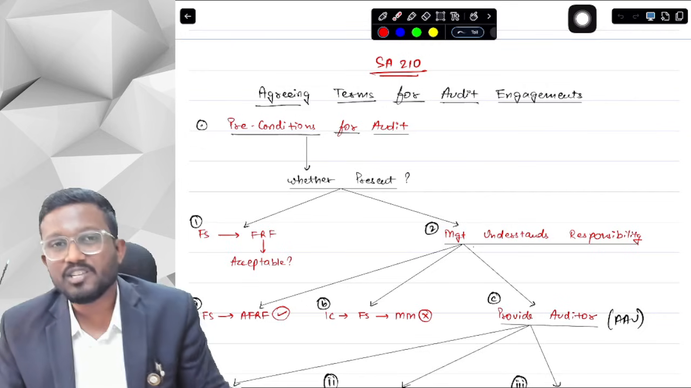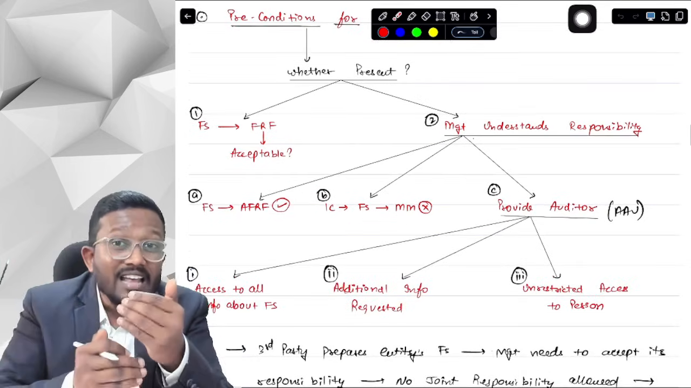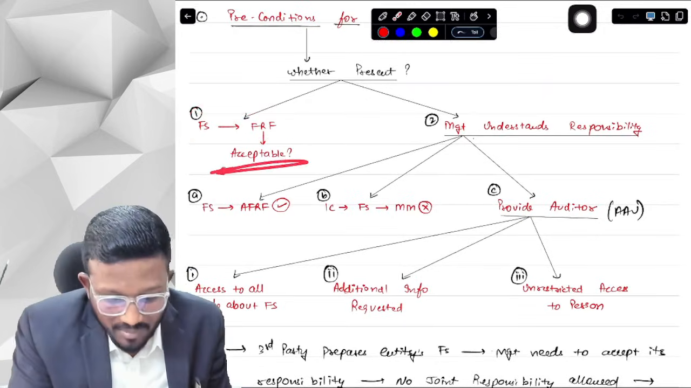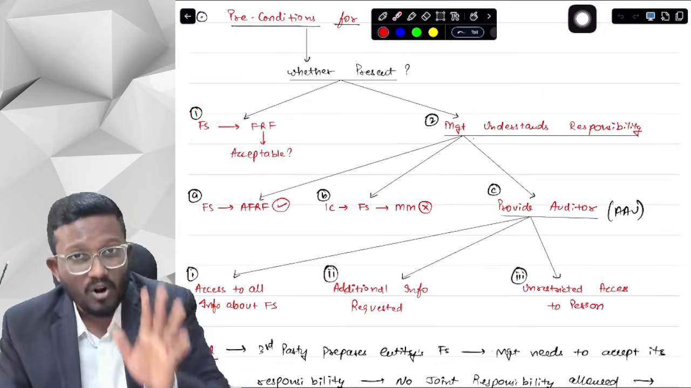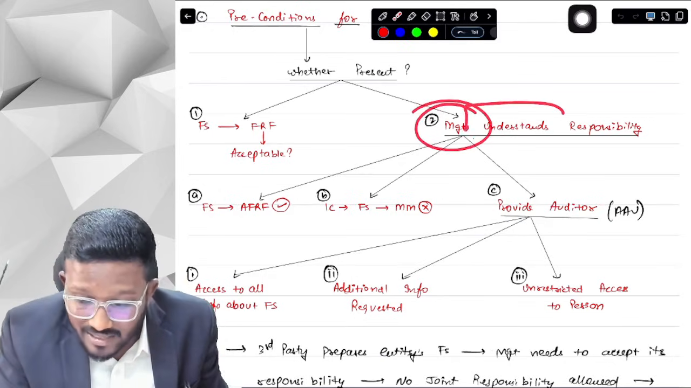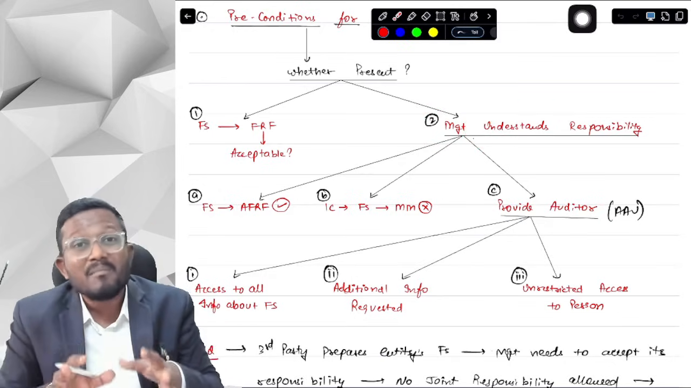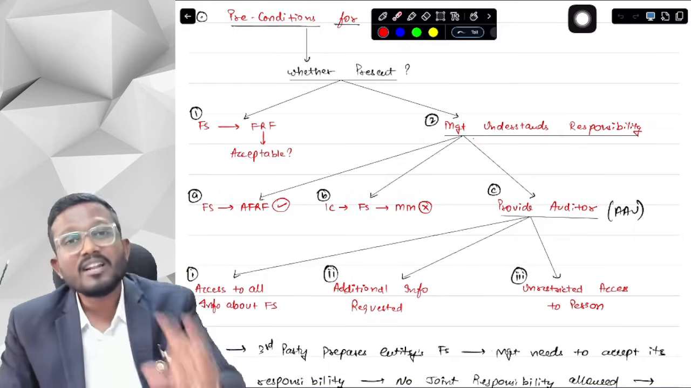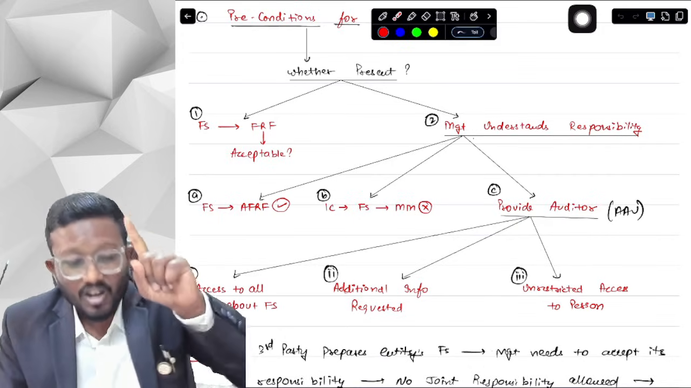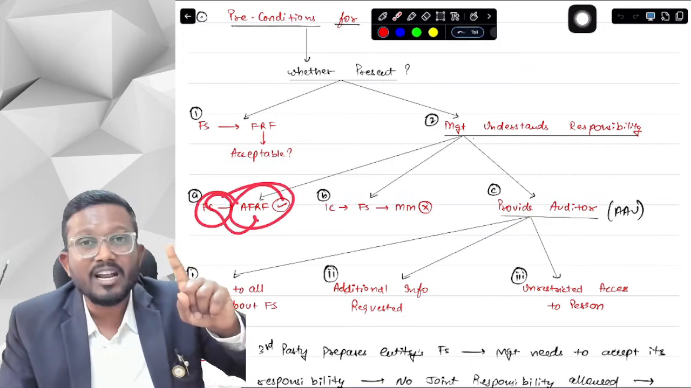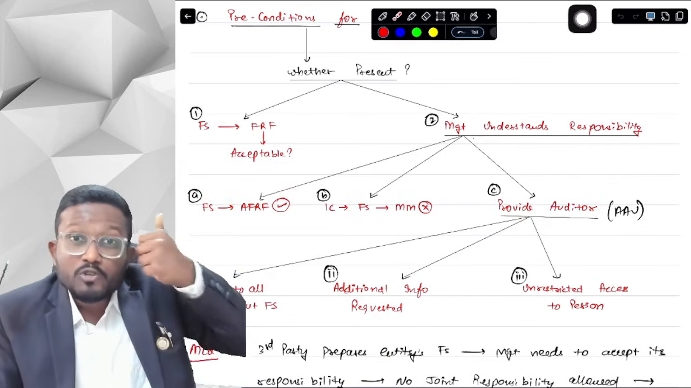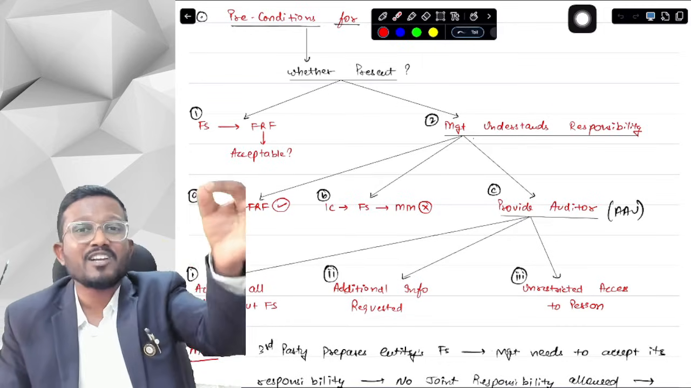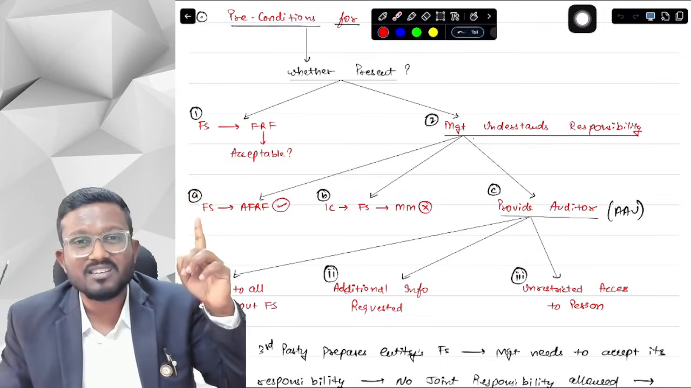Now, what are the preconditions for audit? First of all, the FRF that you are using for preparing the financial statements should be acceptable, so we check whether the FRF is acceptable or not. Secondly, we need to obtain agreement of the management that management understands and acknowledges its responsibility. What is management responsibility, sir? First of all, to prepare financial statements as per FRF. Yes, we are the auditor, we need to check whether management has prepared the financial statements as per FRF or not. But preparing the financial statements as per FRF is management's responsibility.